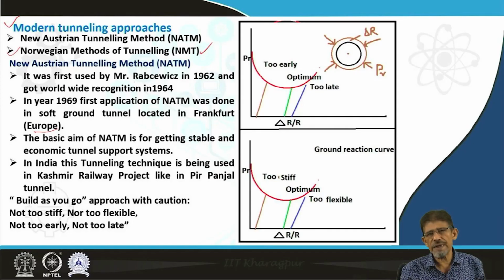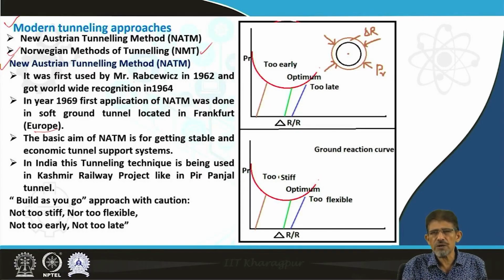One is related to excavation and another is about the support system. However, we are going to give more stress to the support system, which is the most important and required aspect for the safety of the tunnel. First, we are going to discuss the New Austrian Tunneling Method.